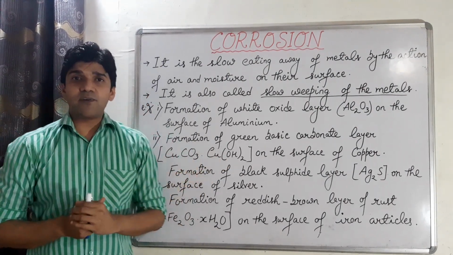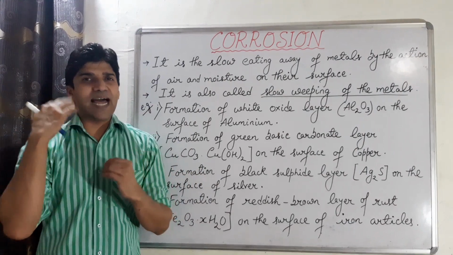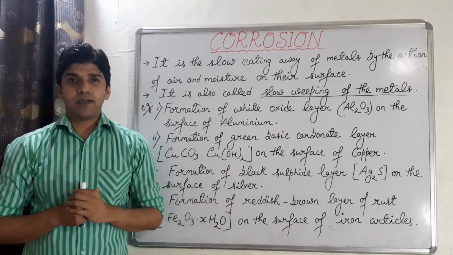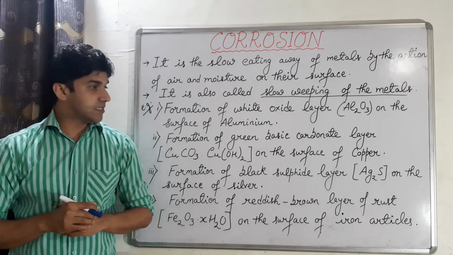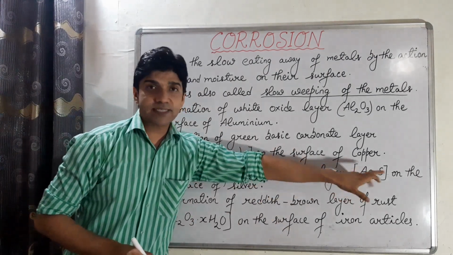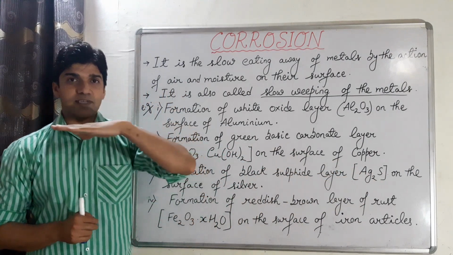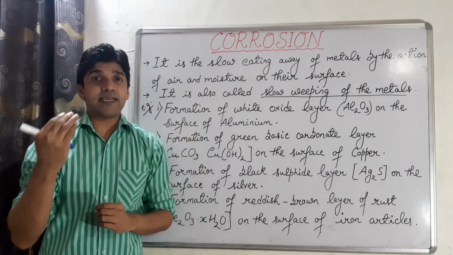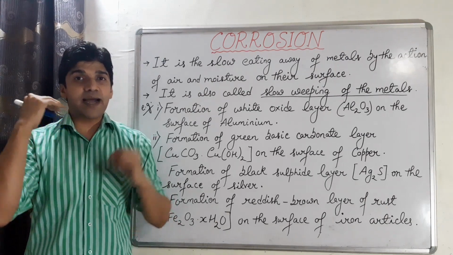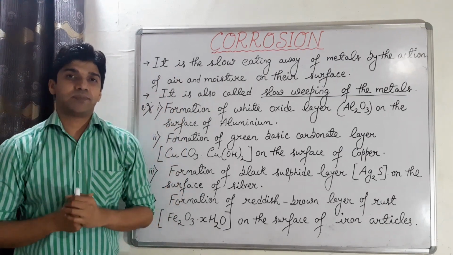Similarly, the silver articles become black in color, and that black layer formed on the surface of the silver is because of silver sulfide. It is due to the presence of hydrogen sulfide in the air.